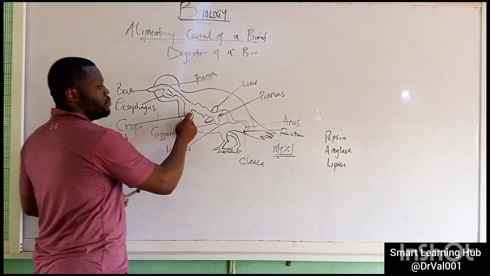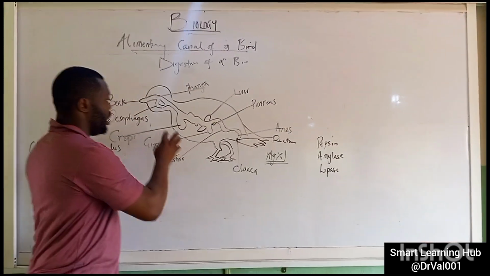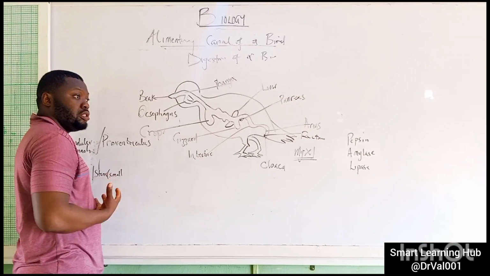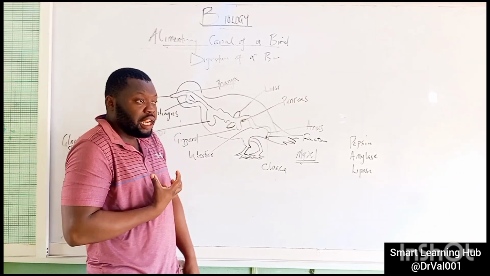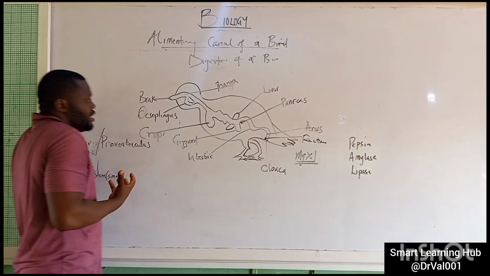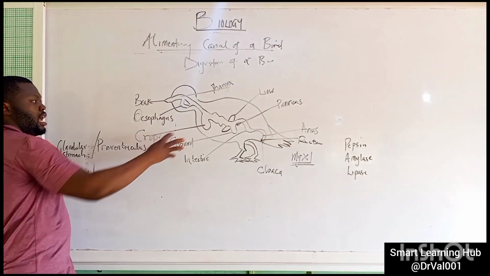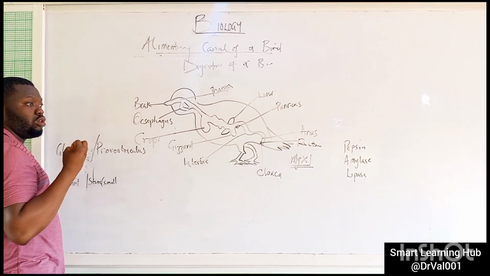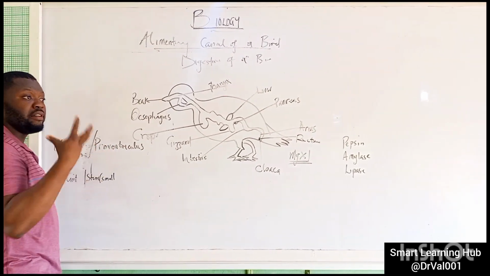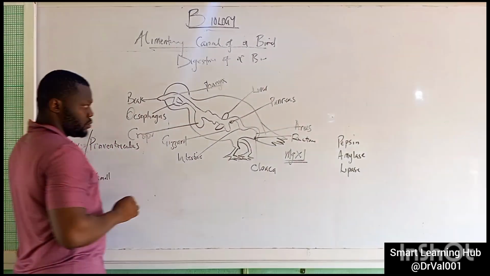Here in the crop, food is stored temporarily. That is why when you see some of the birds, you will see their crop showing out or having a distinct crop. This is where they store their food temporarily. And when this food is stored here, some bacteria act on it to help it ferment.